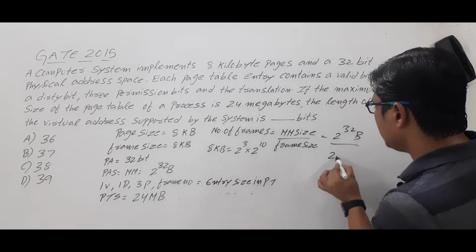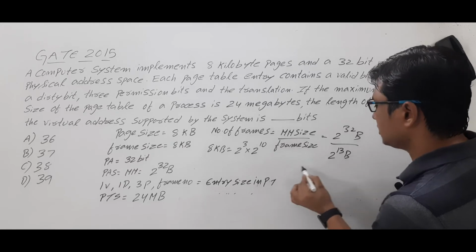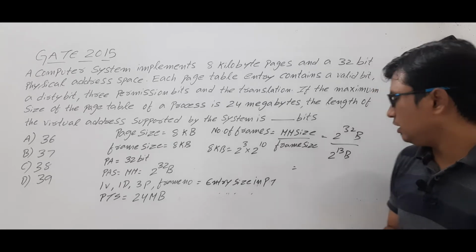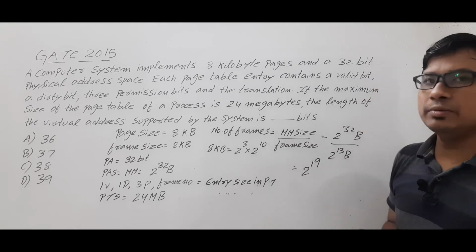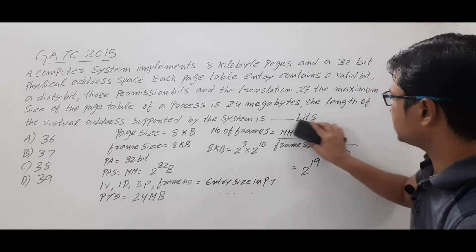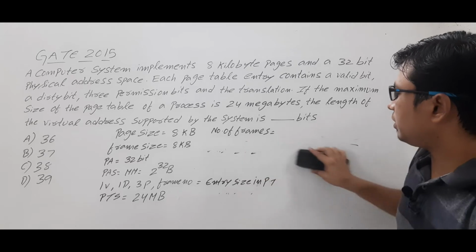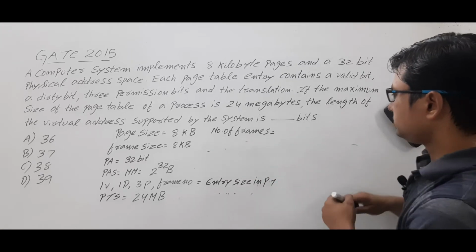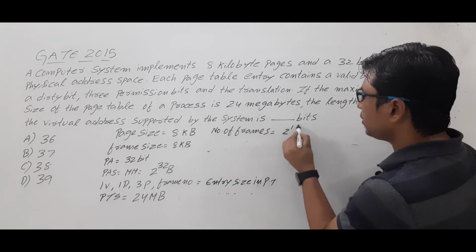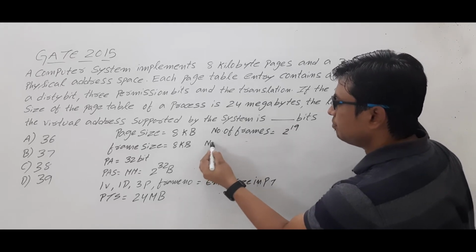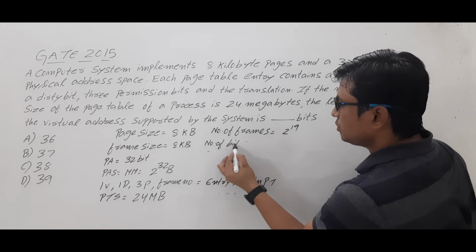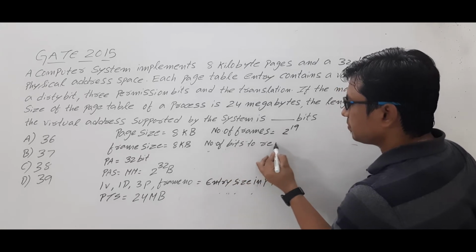So you will have 2 power 13 bytes. 2 power 32 by 2 power 13, you will have 2 power 19 frames possible. So the number of frames is equal to 2 power 19. If you have 2 power 19 frames, you need the number of bits to represent a frame.